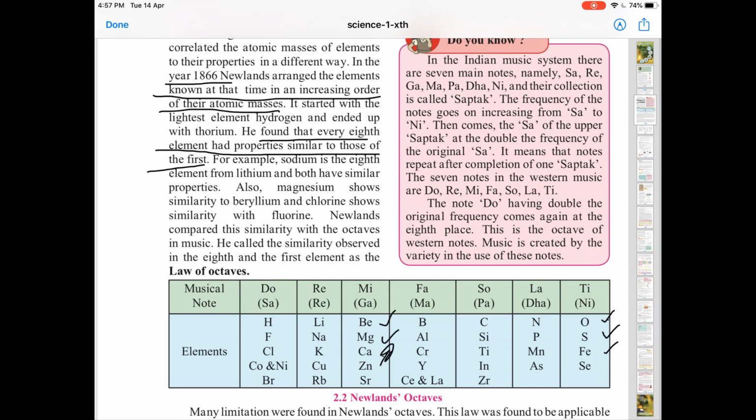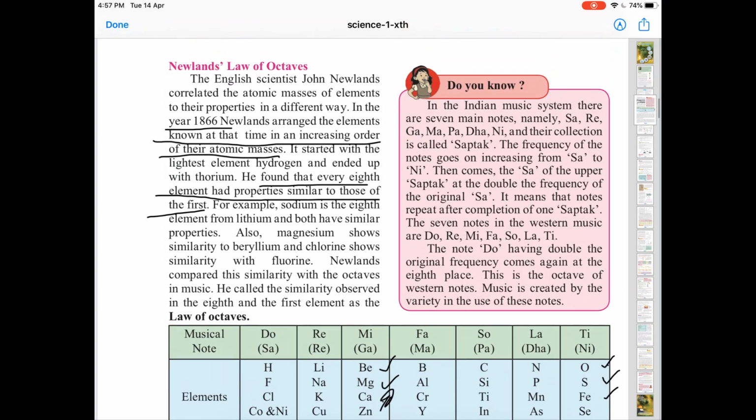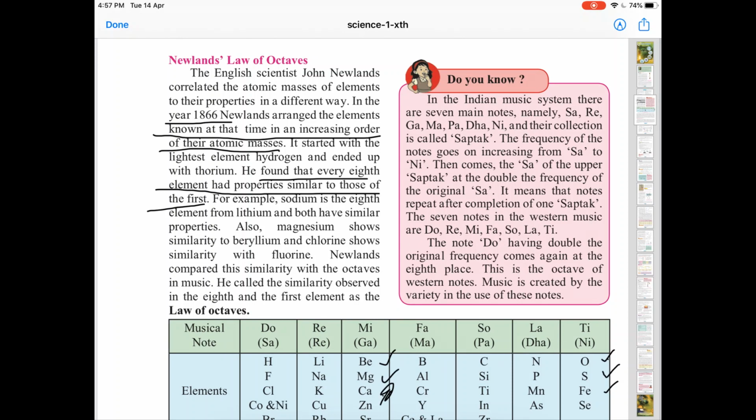I hope you followed this. You have to write the answer in such a way as I'm going to repeat now. John Newland was an English scientist. He classified the elements according to their atomic masses. In the year 1866, Newland arranged the elements known at that time in increasing order of atomic masses. It started with the lightest element, hydrogen, and ended with thorium.